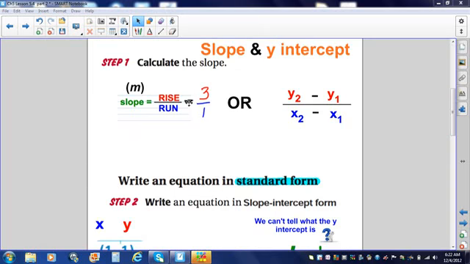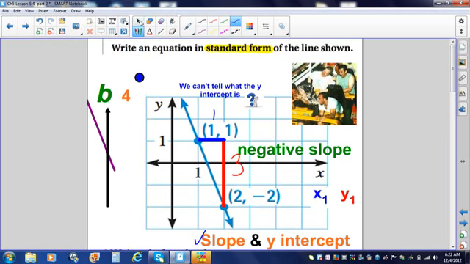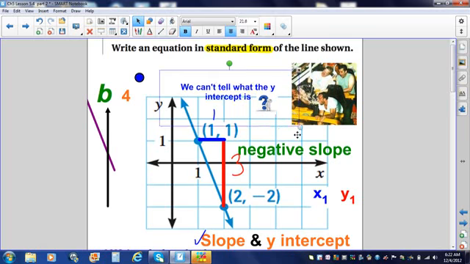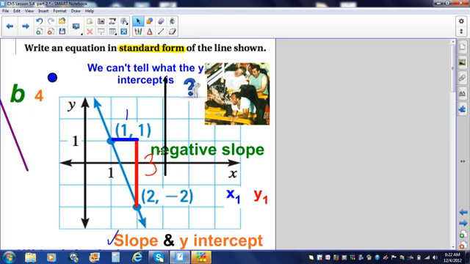So we've discussed why our slope is negative here, so put a negative sign in front of your slope. We found the slope. The next thing we have to be able to do is find the y-intercept if we're going to write an equation. Well, notice we can't tell exactly what the y-intercept is because they didn't extend our line. So it's going to be difficult to find the y-intercept.